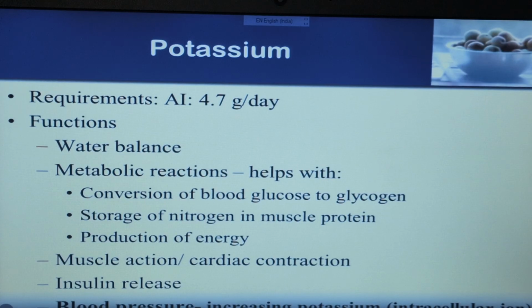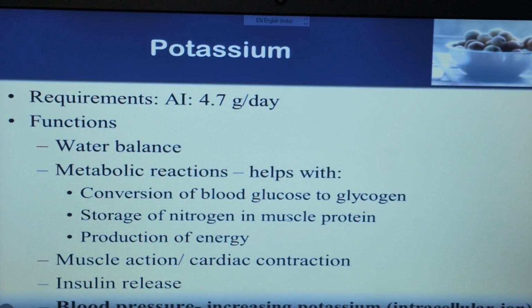In function, it also helps in water balance and in metabolic reactions in which it acts as a cofactor: the conversion of blood glucose to glycogen, the storage of nitrogen in muscle protein, and the production of energy. This production of energy is the major role of potassium, right?